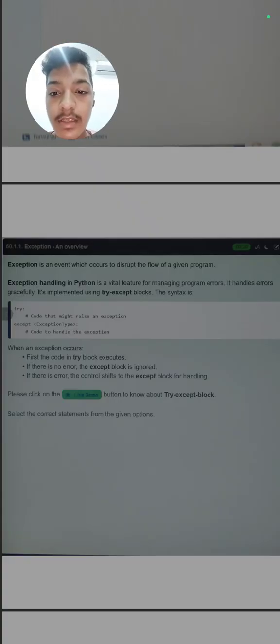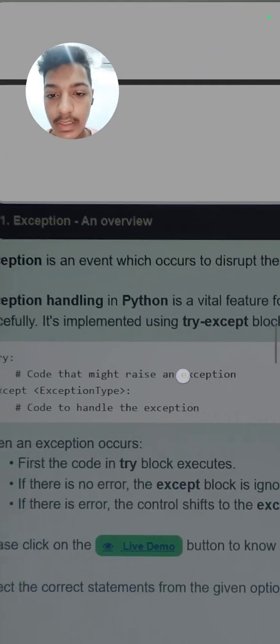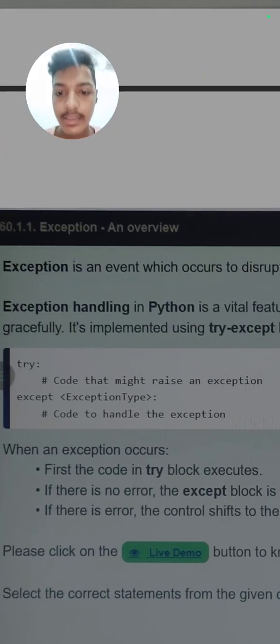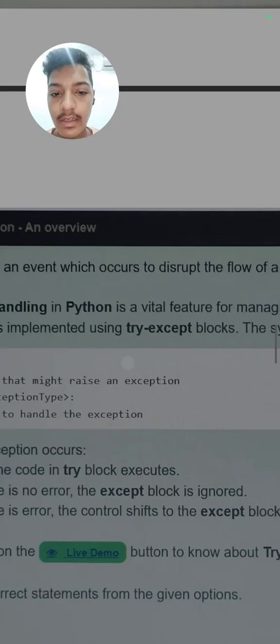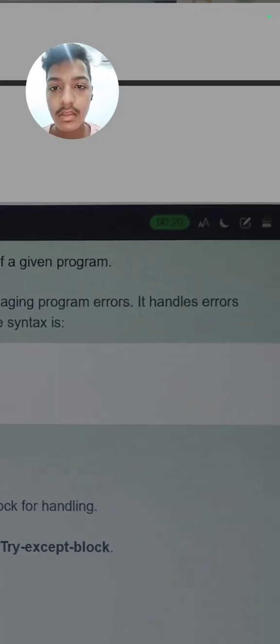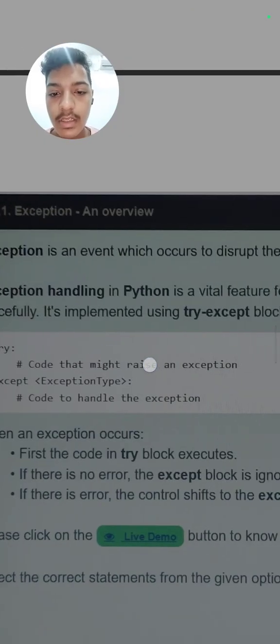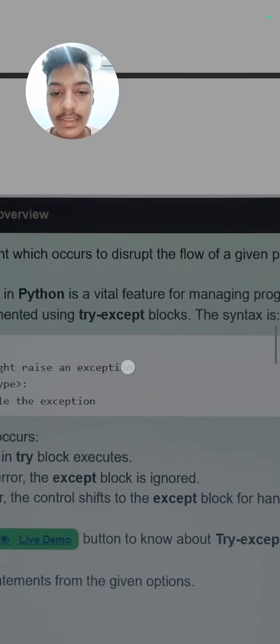Next is exception overview. So what are exceptions in Python? An exception is an event which occurs to disrupt the flow of the given program, which means it will change the flow of the program. There is exception handling. How we can handle this exception is known as exception handling. It is a vital feature for managing program errors, which means we can manage our errors. It handles errors gracefully. It is implemented using a try except block.